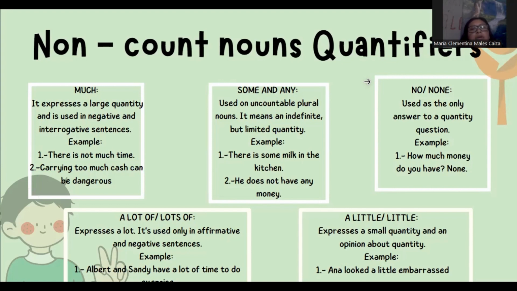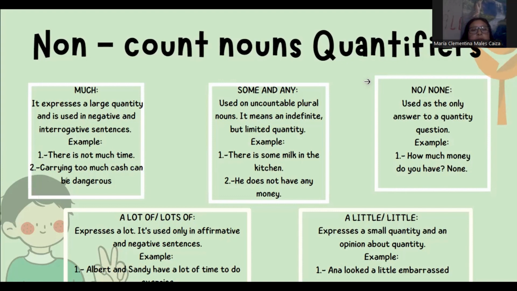Some is also used in questions that express a suggestion or offer for which the answer is expected to be yes. Any is used in the same context but only in negative and interrogative sentences. Example: There is some milk in the kitchen. He doesn't have any money.